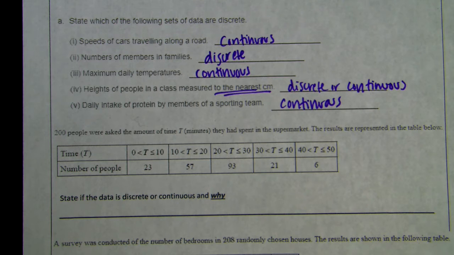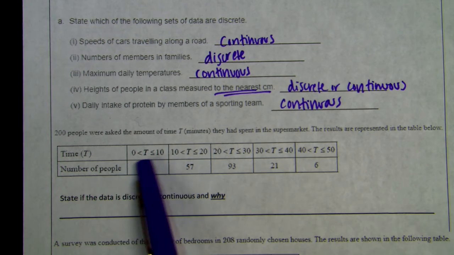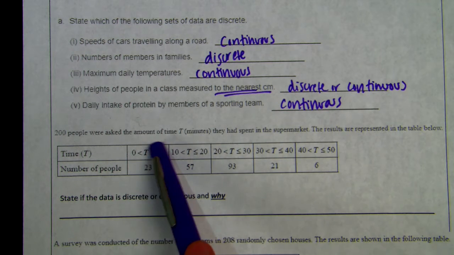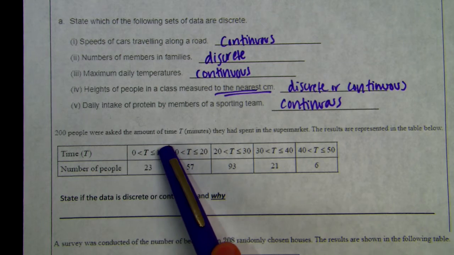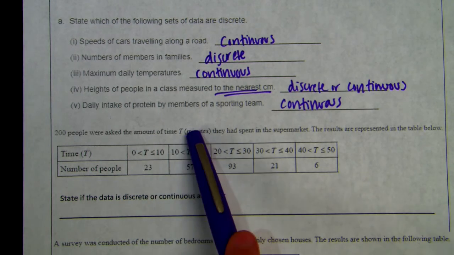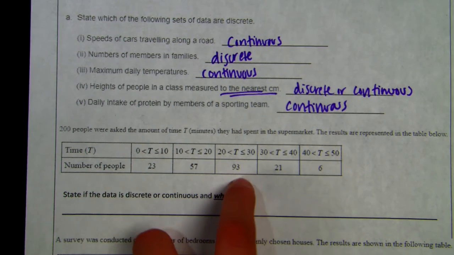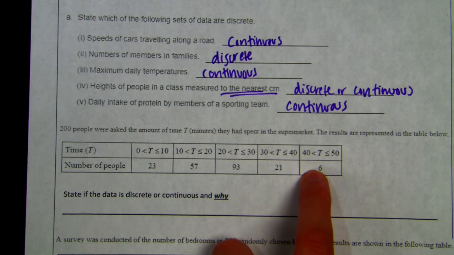So 200 people were asked the amount of time, T, in minutes that they had spent in the supermarket. The results are represented in the table below. This is actually something that we're going to do in class tomorrow. Looking at this table, we have time up here. If the time falls between 0 and 10 minutes, it goes in this column, 10 and 20, 20 and 30, and so on and so forth. And this is the number of people who said they spent that much time in the supermarket.